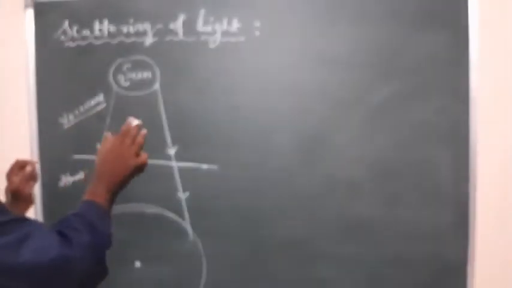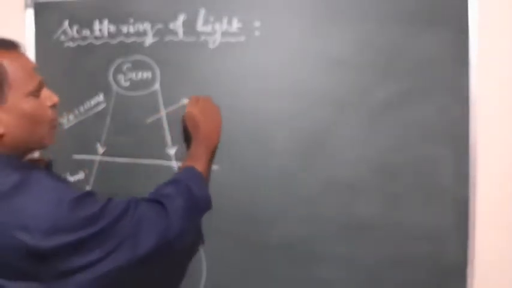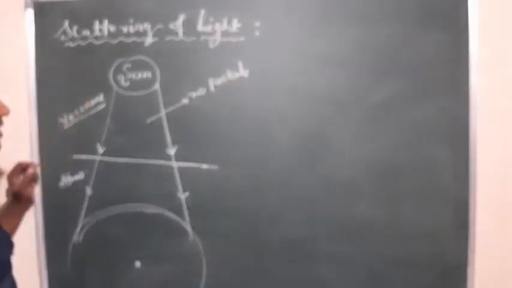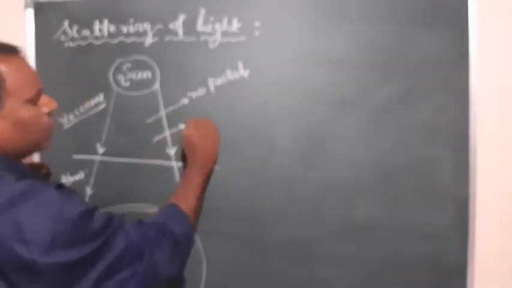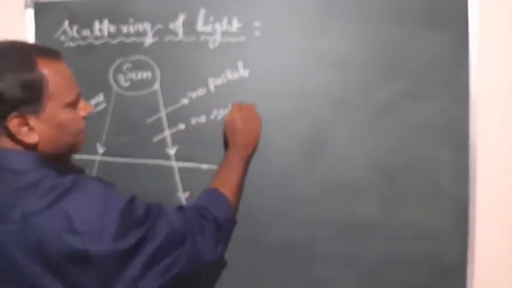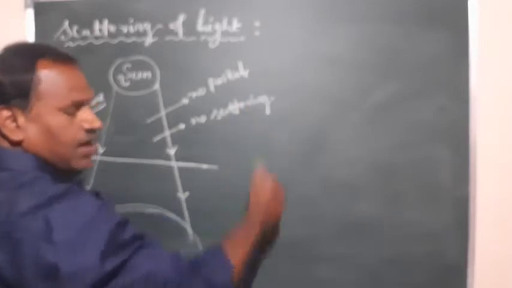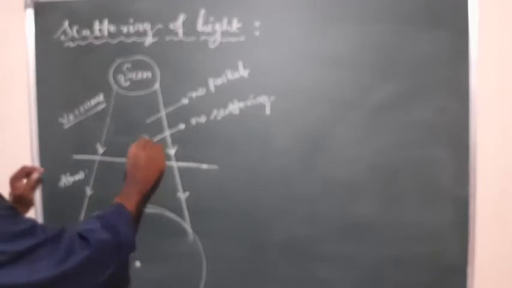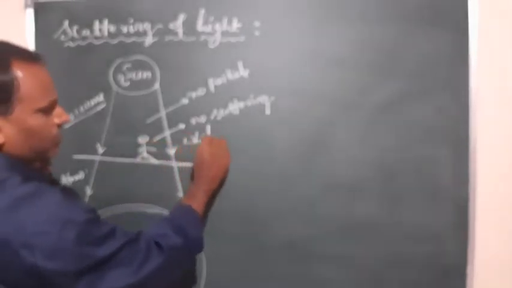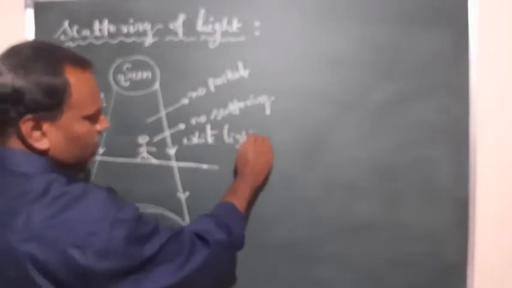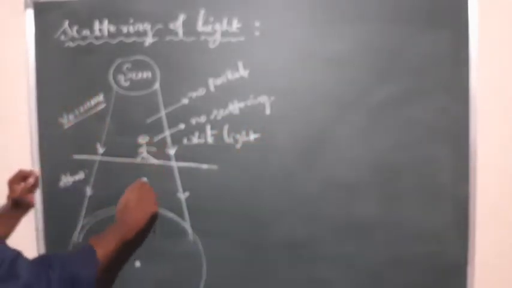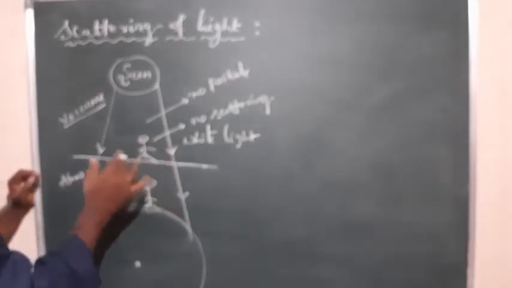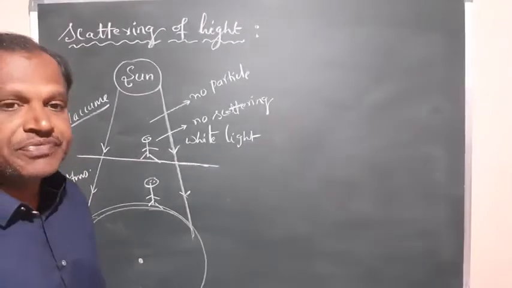Here in vacuum there is no air, no particle. Because of that, you can observe no scattering. No particle, no scattering. So if a person is present here, he can see only white light. Suppose the same person is standing on the surface of the earth where the atmosphere exists and particles are present, there he can see colored light.